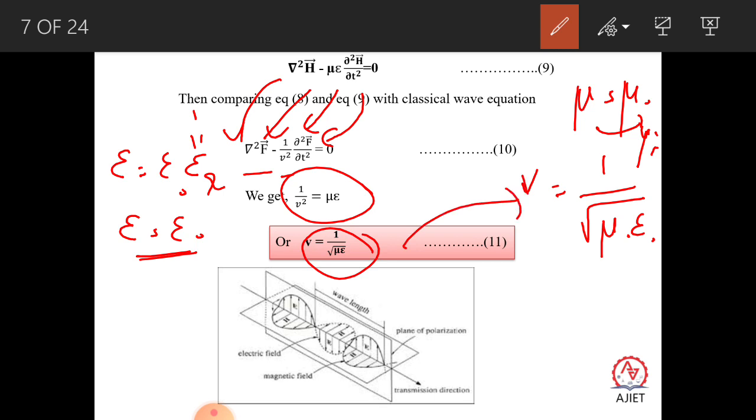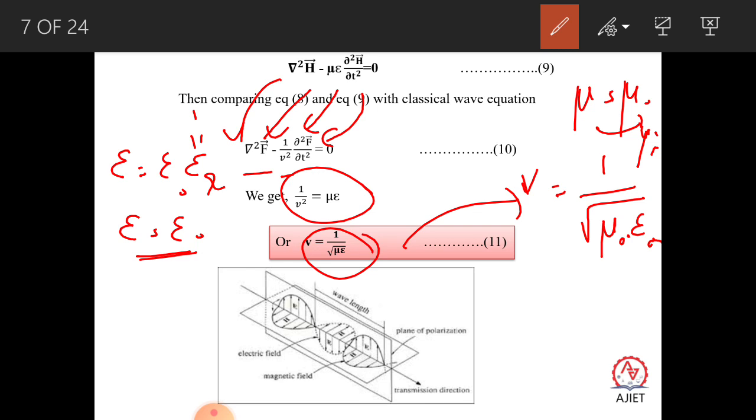So v is equal to 1 by square root of mu naught into epsilon naught. What is the value of mu naught? Just substitute 4 pi into 10 raised to minus 7 Henry per meter, and epsilon naught as 8.854 into 10 raised to minus 12 Farad per meter.